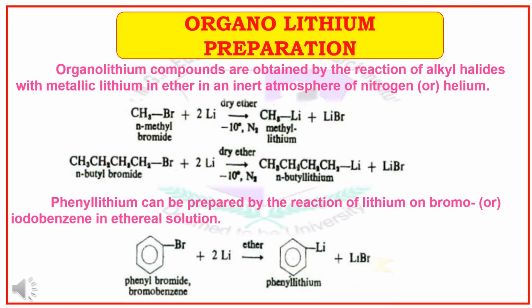Phenyl lithium can be prepared by the reaction of lithium on bromo or iodobenzene in ethereal solution, which is nothing but in the ether solution. When phenyl bromide reacts with lithium in ether under inert atmosphere, we will get the phenyl lithium.